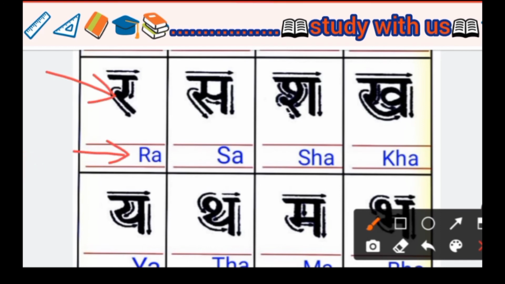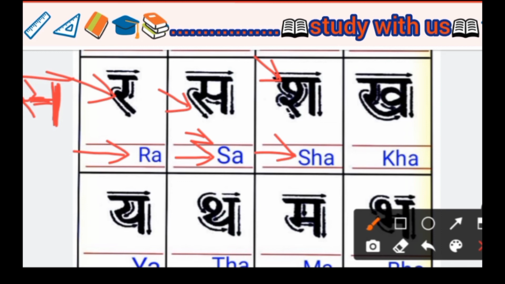Next we see Sa. In English we write it SA. Ra and Sa are nearby the same. Ra we write in this type, and only we join one straight line in this straight line, and this is the one line we draw, so it is made a Sa. In English we write it SA.